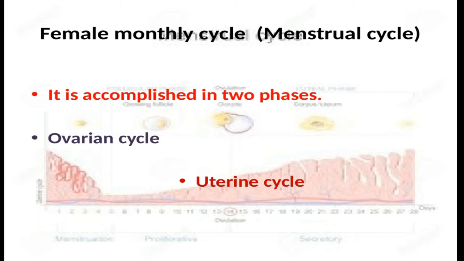Now you have all the background information needed to understand this topic. So let's start our main topic of the day, in which we are going to learn how hormones control physiological functions of the female reproductive system. The female monthly cycle, commonly known as the menstrual cycle, is actually made up of two cycles that interact and overlap, one happening in the ovaries and one in the uterus, termed the ovarian and uterine cycles respectively.